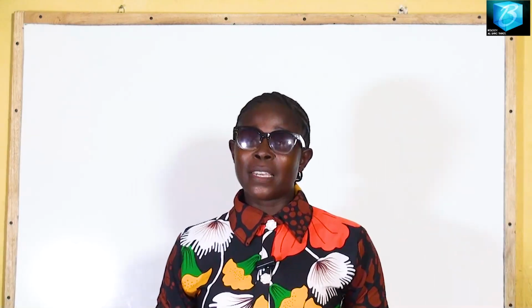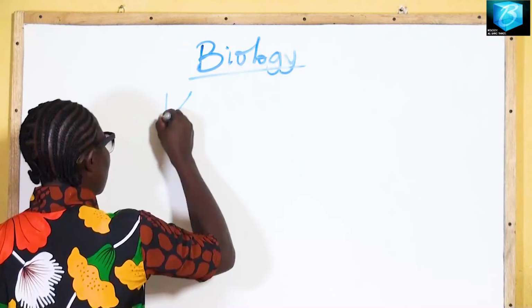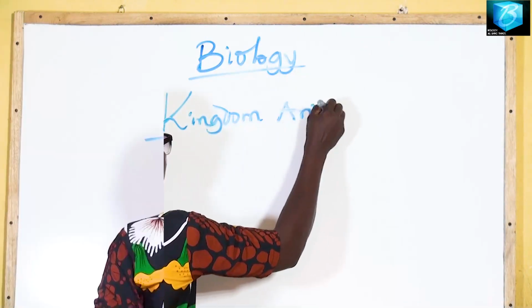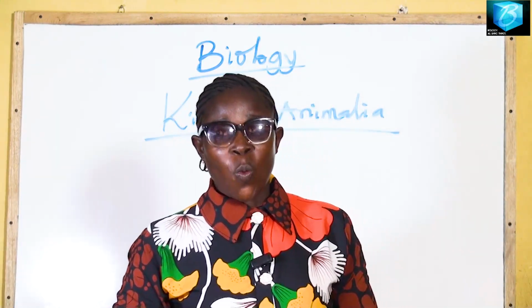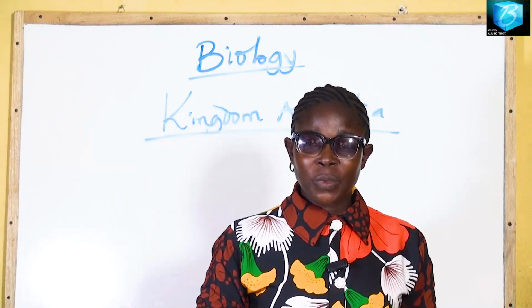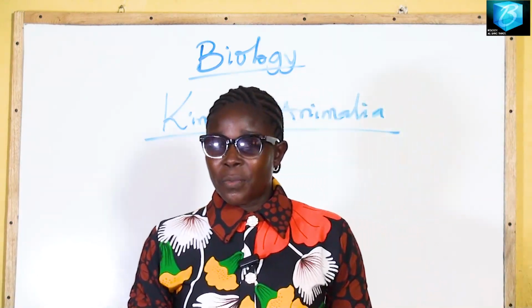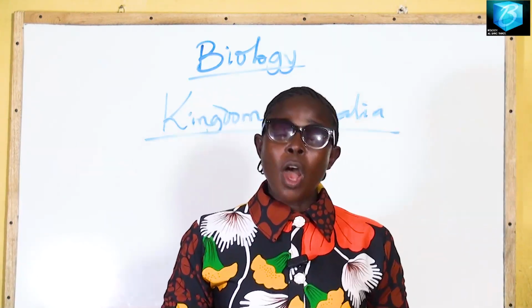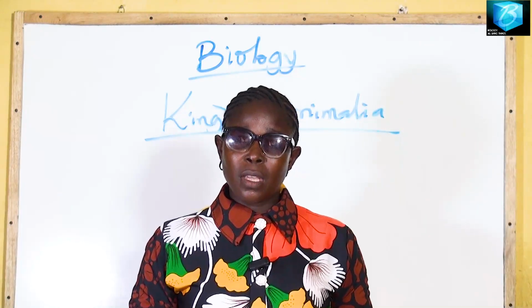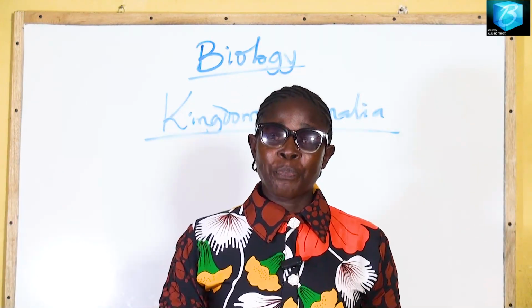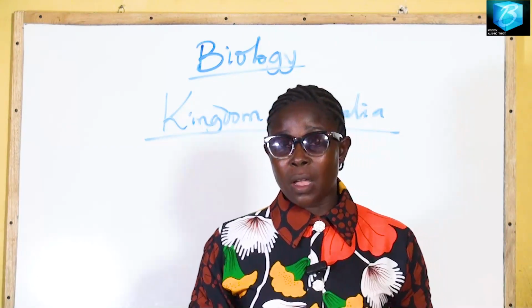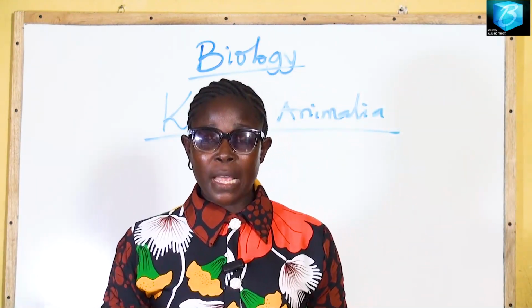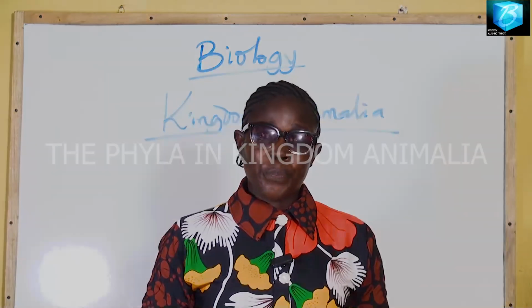Alright, today's lesson is Kingdom Animalia. Kingdom Animalia is the kingdom to which all animals belong, whether small or big, thin or fat, primitive or advanced. And to this kingdom, there are 9 phyla of animal. Phylum is singular, phyla is plural. There are 9 phyla in Kingdom Animalia.